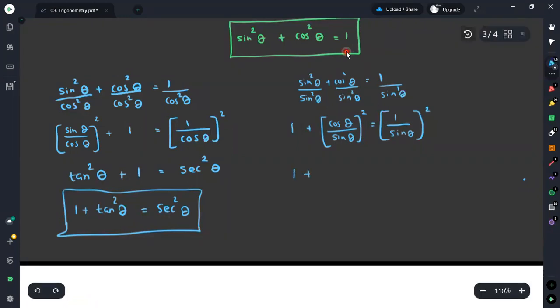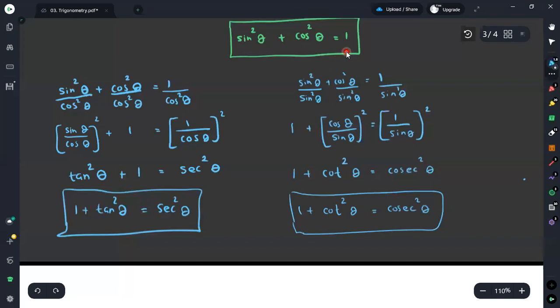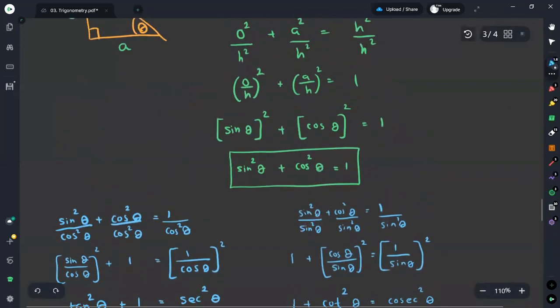It is 1 plus cosine over sine, which is cot, squared theta. Then this is equal to 1 over sine theta, which is cosec, but you have to consider its square term. So it is equal to cosec squared theta. Therefore, we can rearrange these terms: 1 plus cot squared theta is equal to cosec squared theta. Therefore, these can be considered as the Pythagorean identities.